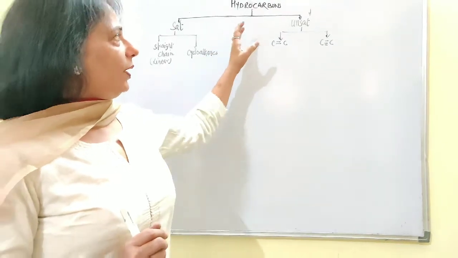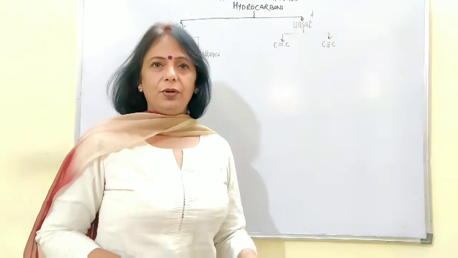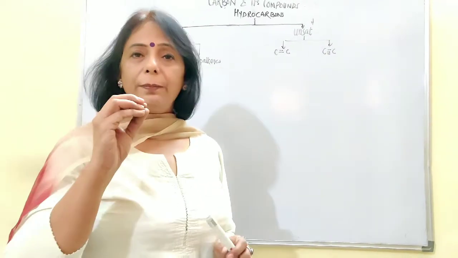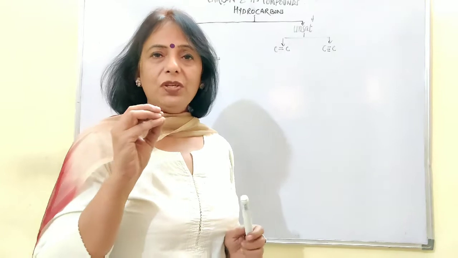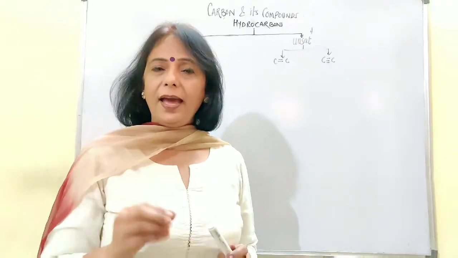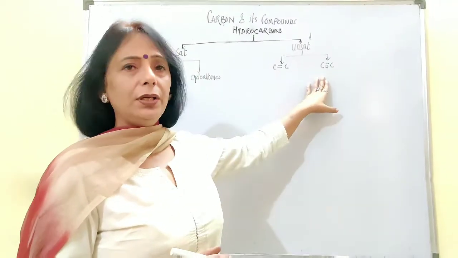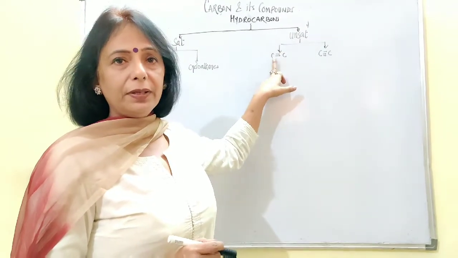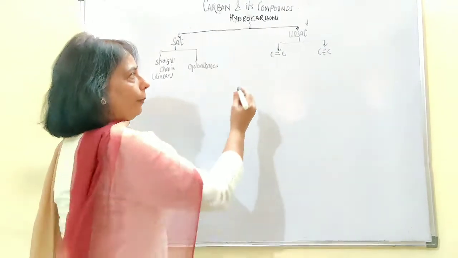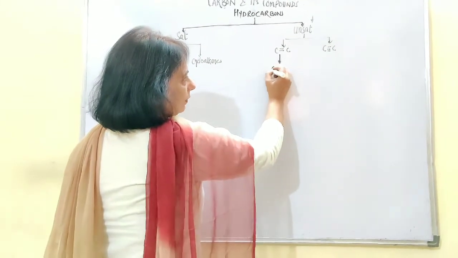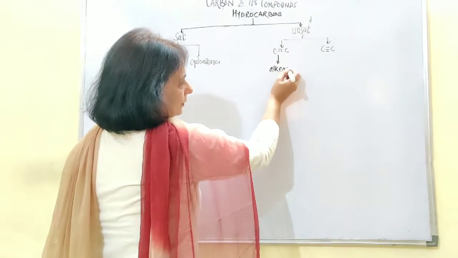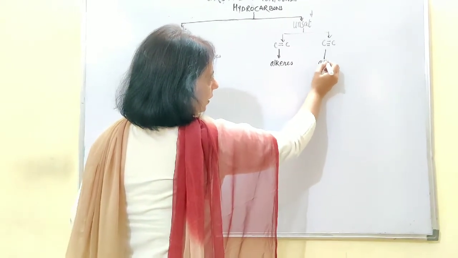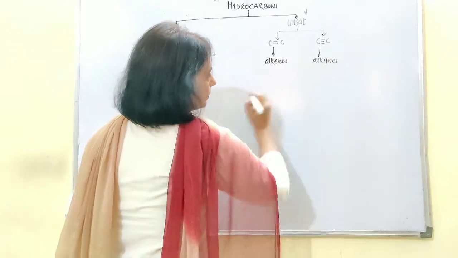Okay, today what we are going to cover are the unsaturated hydrocarbons. I defined this last time. The unsaturated hydrocarbons are the compounds of carbon in which carbon and carbon will have either the double bond or the triple bond. And those hydrocarbons in which the carbon and carbon is bonded by a double bond are given the name of alkenes. Okay. And those with the triple bond are given the name of alkynes.